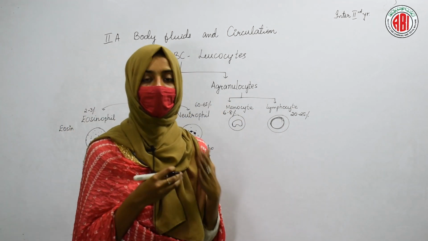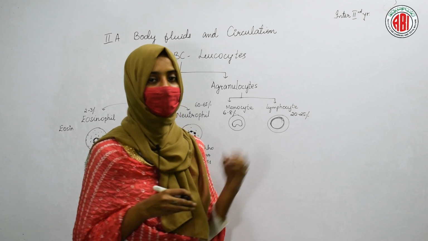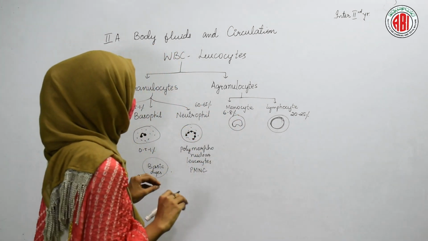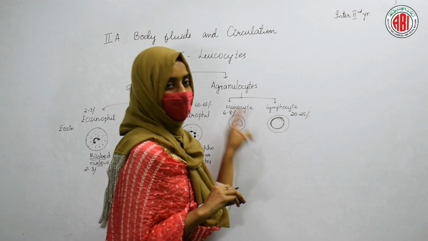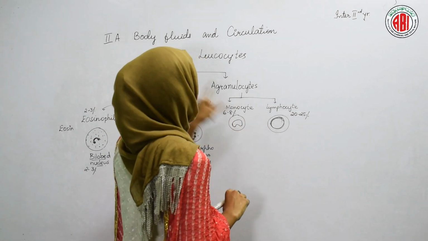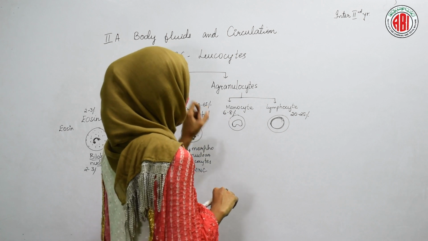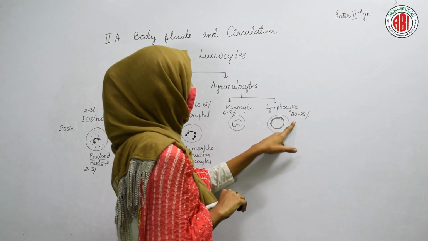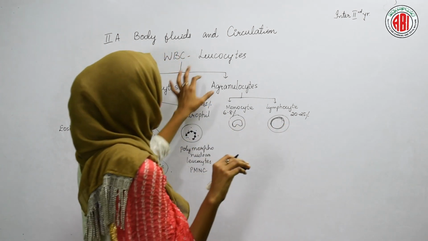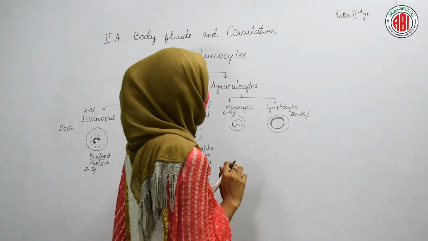Agranulocytes are also present in this type of white blood cells. There are no granules present. They are of 2 types, monocyte and lymphocyte. Monocytes comprise 6 to 8% of the agranulocytes, and 20 to 25% of lymphocytes are present in our blood.